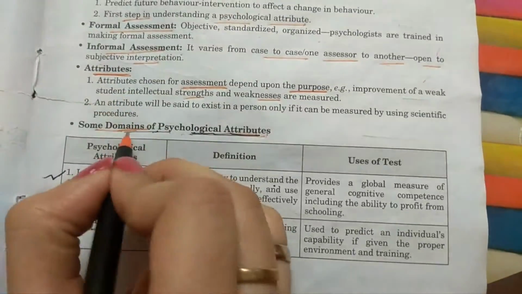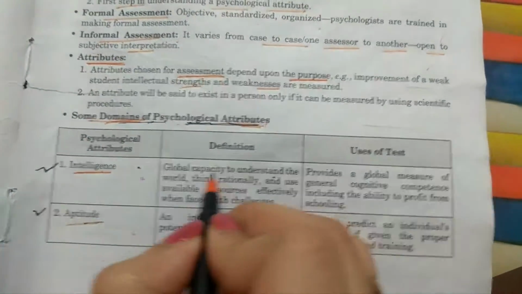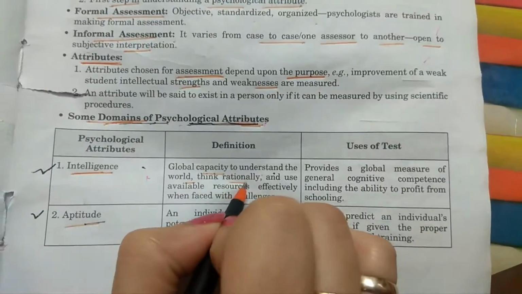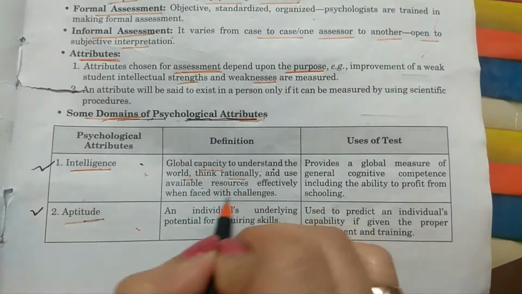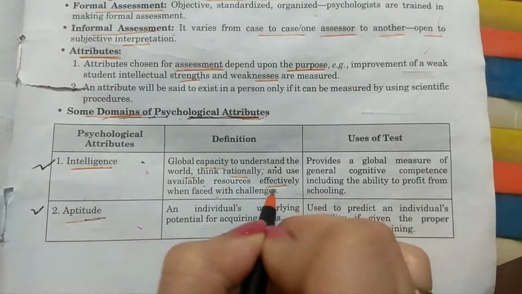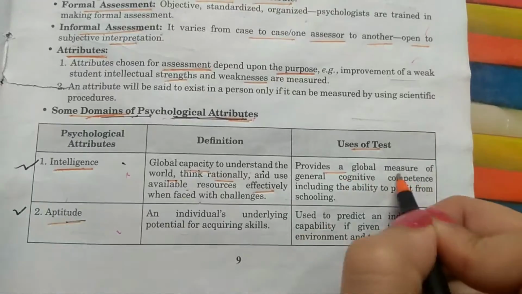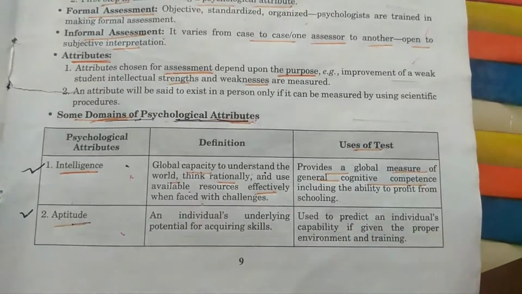Now, there are some domains of psychological attributes. The very first one is intelligence. It is a global capacity to understand the world, think rationally, and use the resources that are available to us in an effective manner. Now, what is the use of this? It provides a global measure of general cognitive competence. You just have to do this much.